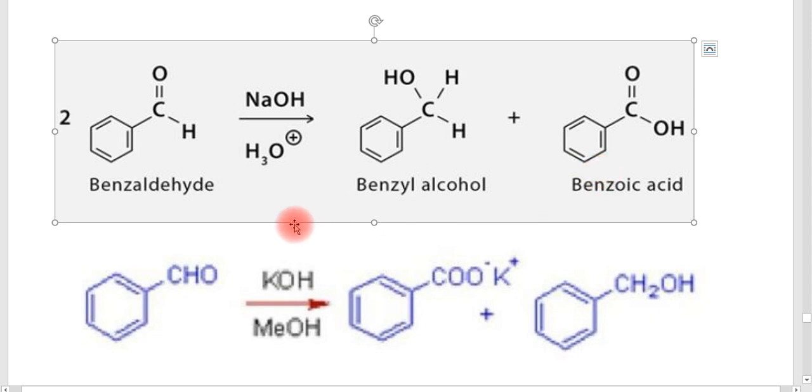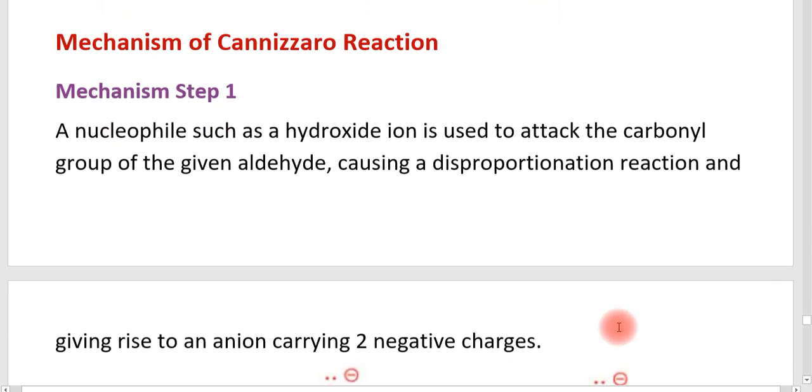That is, the aldehyde undergoes reduction and oxidation to form the products. That means the disproportionation reaction is taking place. With benzaldehyde in the presence of KOH, we can also show it like this: C6H5COO minus K plus and C6H5CH2OH.